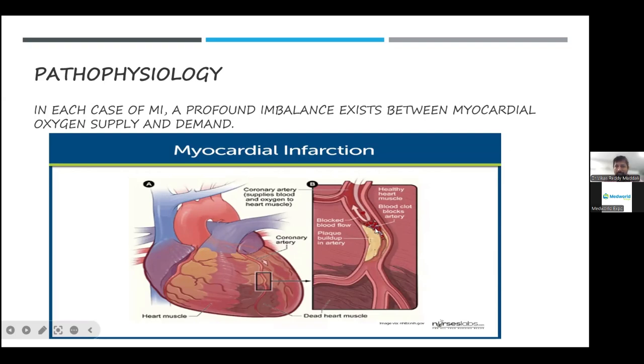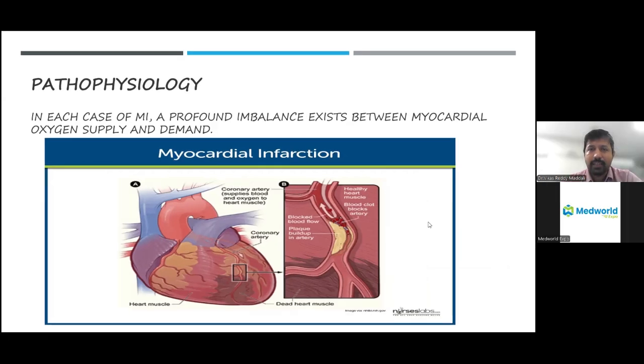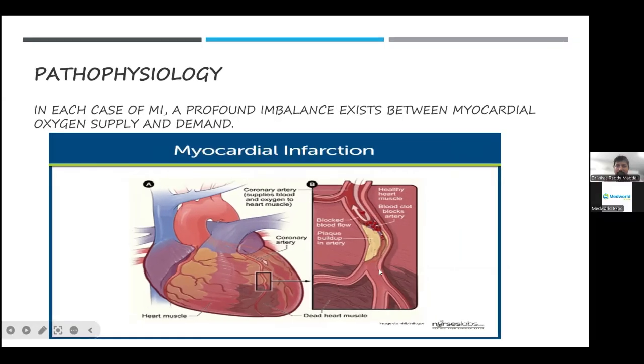When you zoom into the artery, normally there should be blood flow without any of these fatty streaks. But because of risk factors I mentioned earlier, like smoking, hypertension, and diabetes, there is accumulation of cholesterol causing the plaque. As long as the plaque is stable and doesn't block more than 50% of the artery, the patient doesn't have any symptoms. But once the plaque crosses more than 50%, and once there is a plaque rupture, there is a blood clot which reduces the blood supply to the heart muscle, which causes the myocardial infarction.